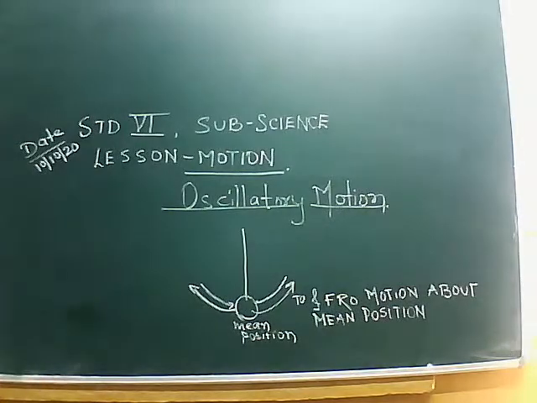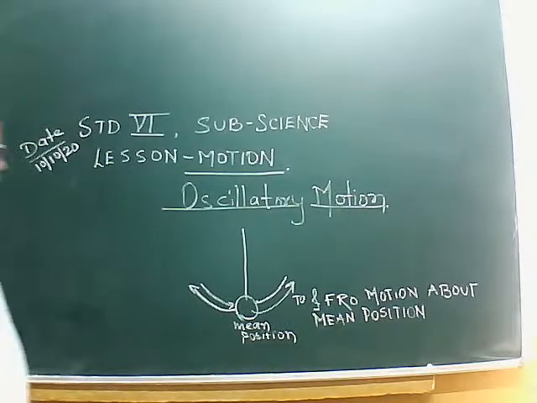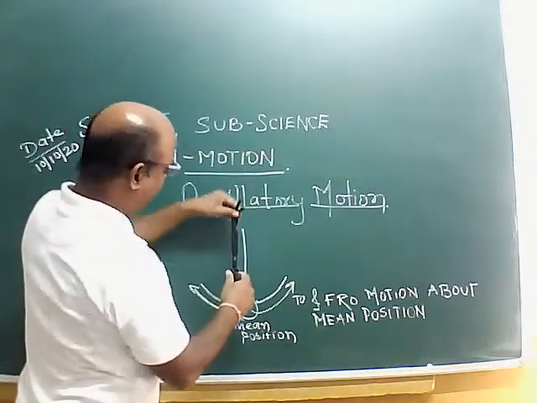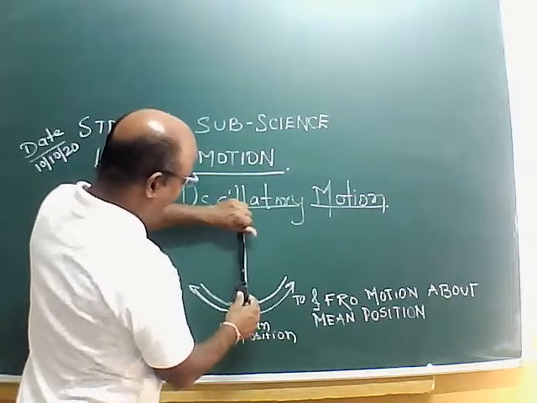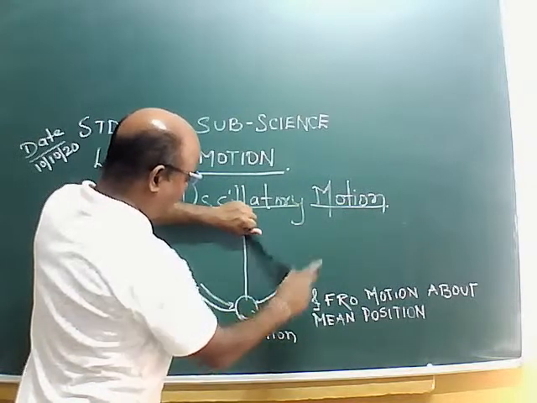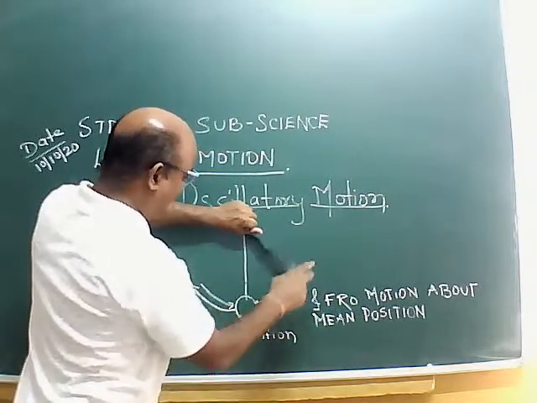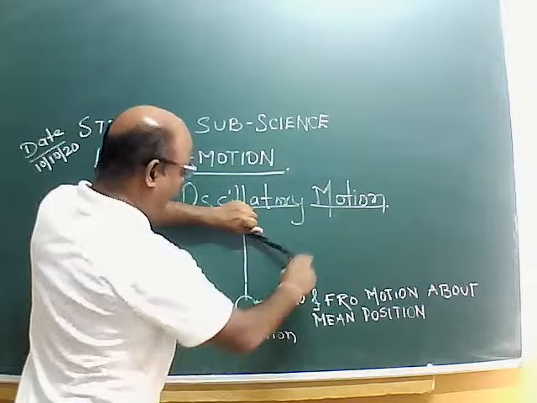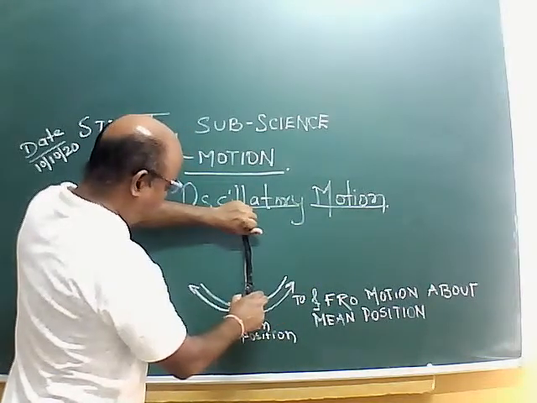Okay, now what is one oscillation? For example, this is the weight suspended with the help of a thread. This is the mean position. It will go here, it will go here, and it will come back to the mean position.